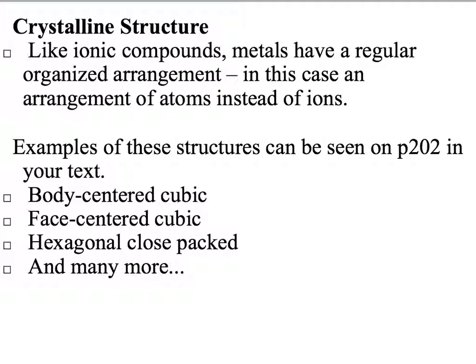Looking at the actual crystalline structure of metals. Like ionic compounds, metals have a very regular, organized arrangement of the atoms. In this case, the arrangement is of atoms, not ions. Examples of these structures you can see in your textbook on page 202. We have structures like body-centered cubic, face-centered cubic, and hexagonal close packed, and there are many more.